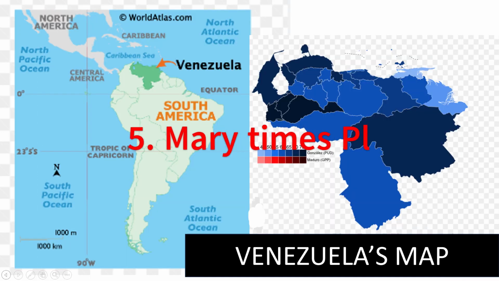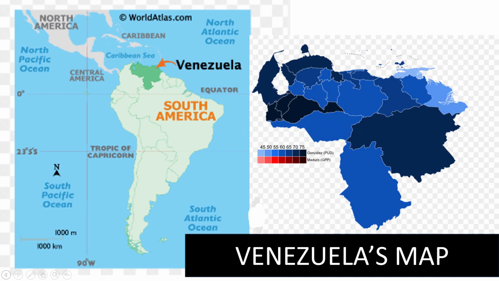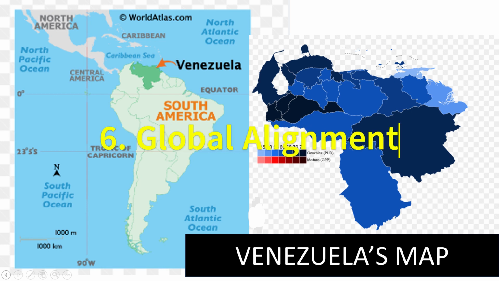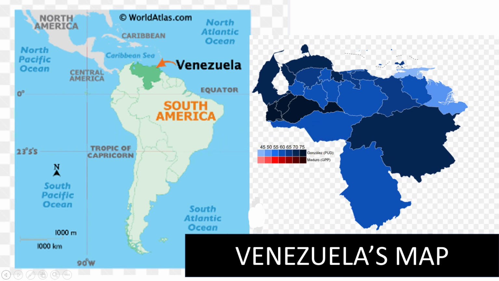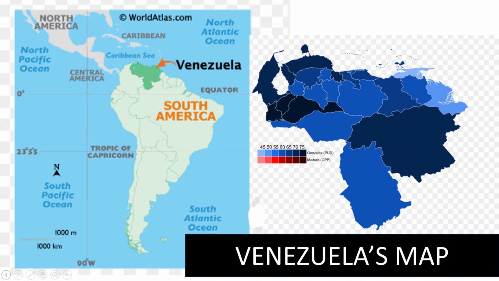5. Maritime claims, having disputed territorial claims in the Caribbean and Atlantic, potentially impacting regional security. 6. Global alignments, maintaining close relationships with countries like Russia, China, and Cuba, influencing regional dynamics. 7. Economic potential, having significant mineral resources, including gold, copper, and coltan, and being a key player in regional trade.